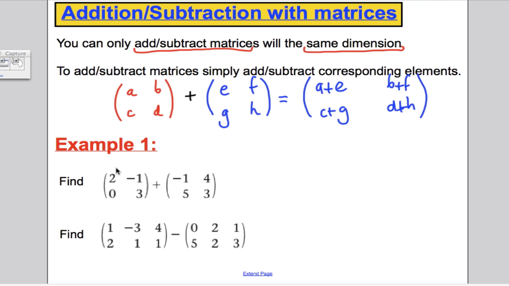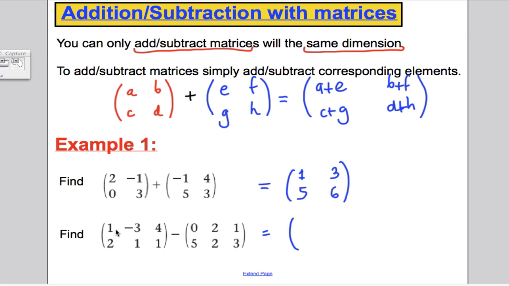So here's an example. It's probably best, it's so easy, you pause the video, work it out, and check we get the same answers in 5 seconds. Okay, going through this one, 1 add -1 is 1. -1 add 4 is 3. 0 add 5 is 5. And 3 add 3 is 6. You should have got that.